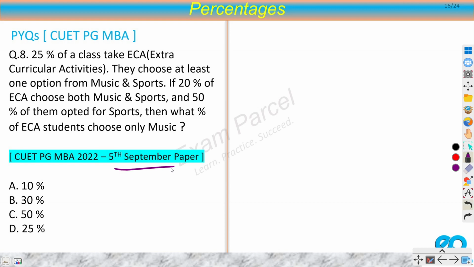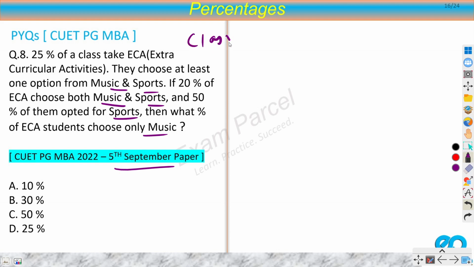So this question is again from the 5th September paper. 25% of a class take ECA, extracurricular activity. They choose at least one option from music and sports. If 20% of ECA choose both music and sports, and 50% of them opted for sports, then what percent of ECA students choose only music? Now you have to read this question carefully, otherwise you will certainly make a mistake.